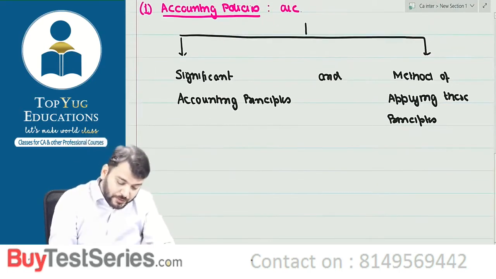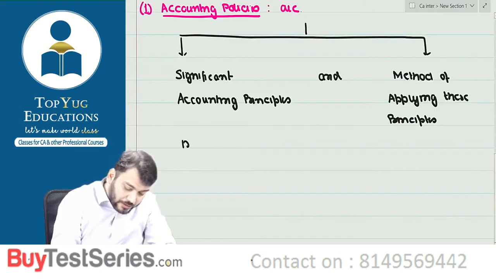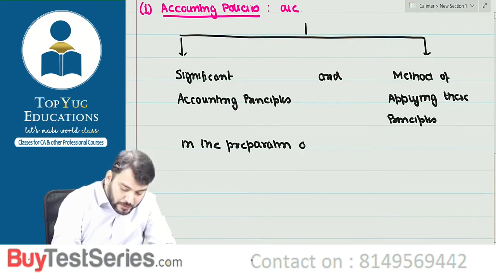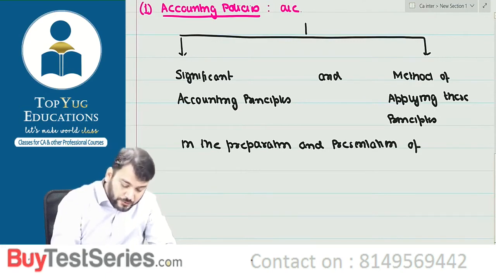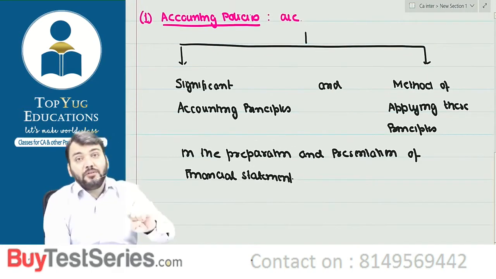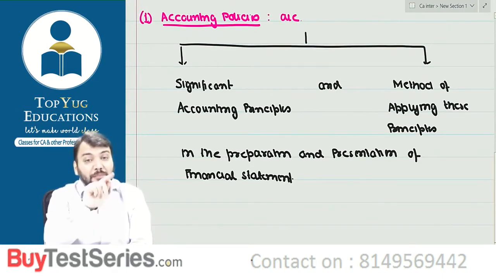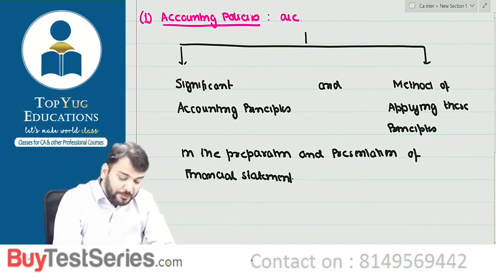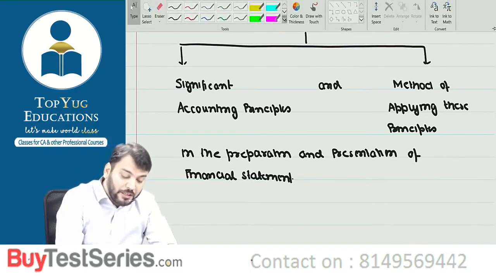Where you apply? Where? In the preparation and presentation of financial statement, financial statement, correct. So accounting policies are significant accounting principle and method of applying these accounting principles, correct. Understood. So sir, what is the meaning of accounting principle?